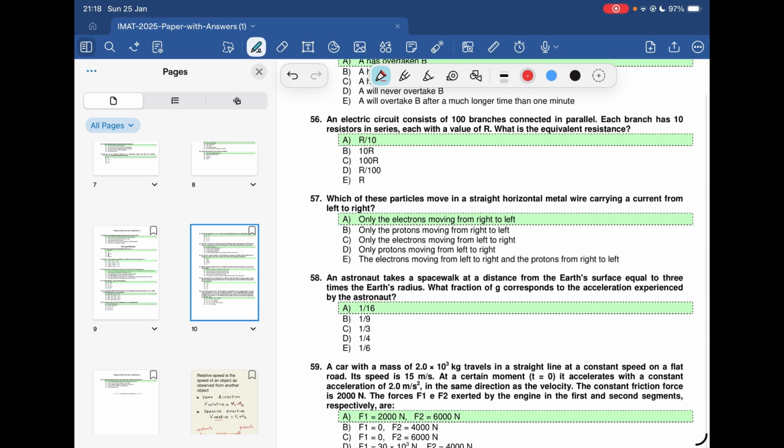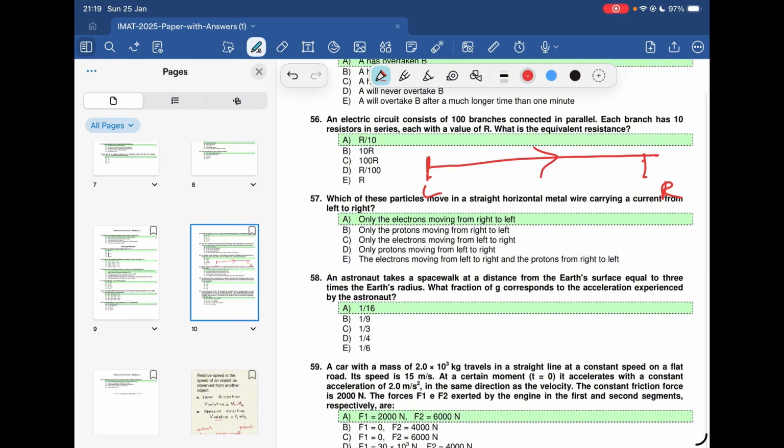Which of these particles move in a straight horizontal metal wire carrying a current from left to right? This is very fundamental. There is no question to argue. So this is your left side, this is your right side. Current from left to right. When the current is moving from left to right, you must understand this very basic and fundamental principle. Usually the direction of the current is the direction of flow of positive charge.